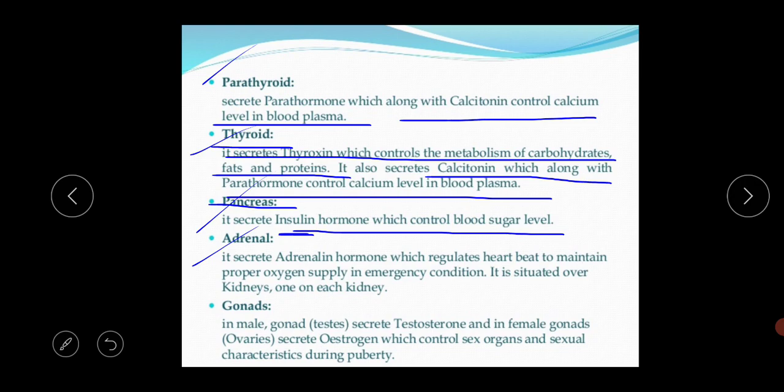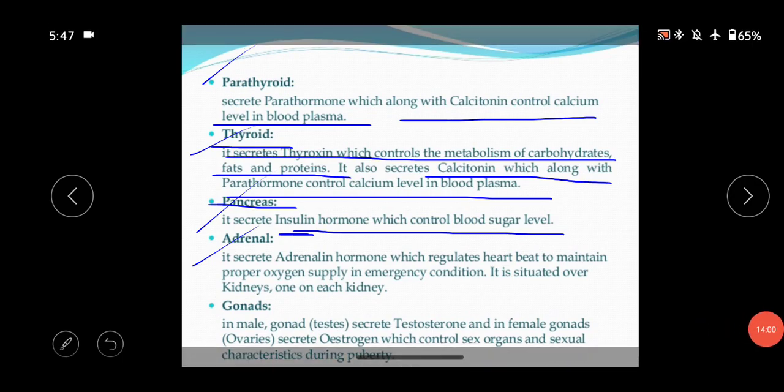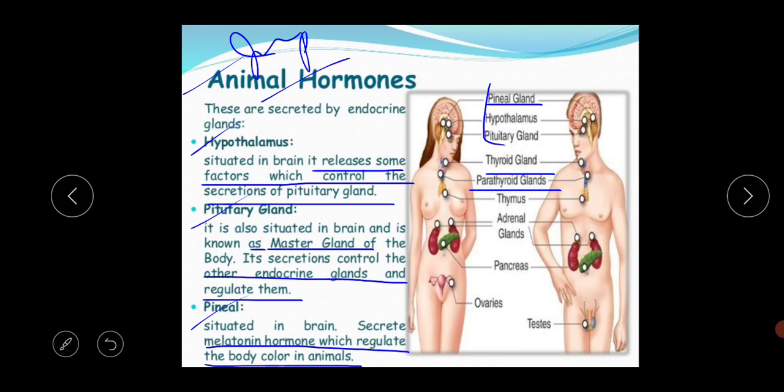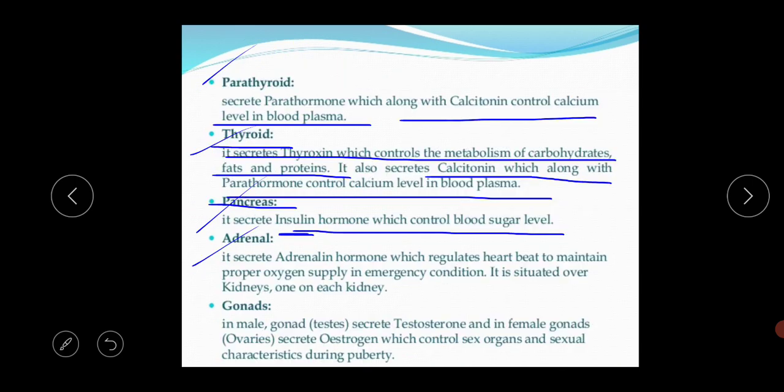Next thing is the adrenal. There is another type of gland, the adrenal gland. This adrenal is a kind of endocrine gland, present in the kidney area. I am showing the picture, just look at the structure. This is the adrenal gland, present in the kidney area. And look at the pancreas also, this green-colored pancreas, which is also part of the digestive system in our body.